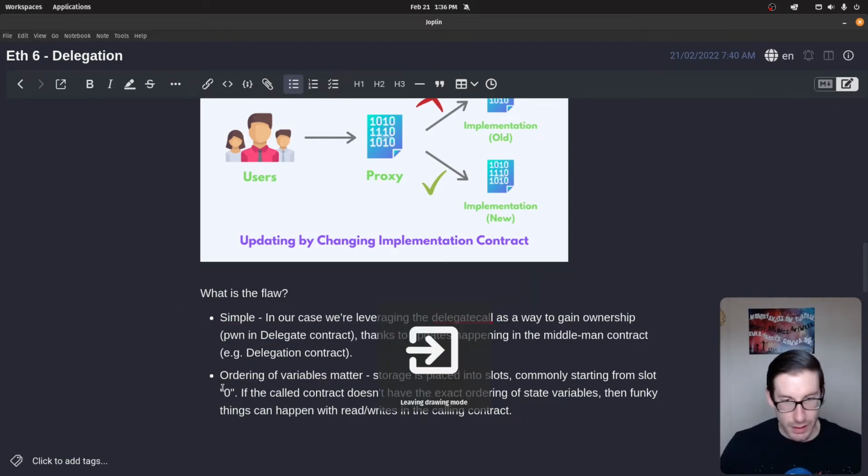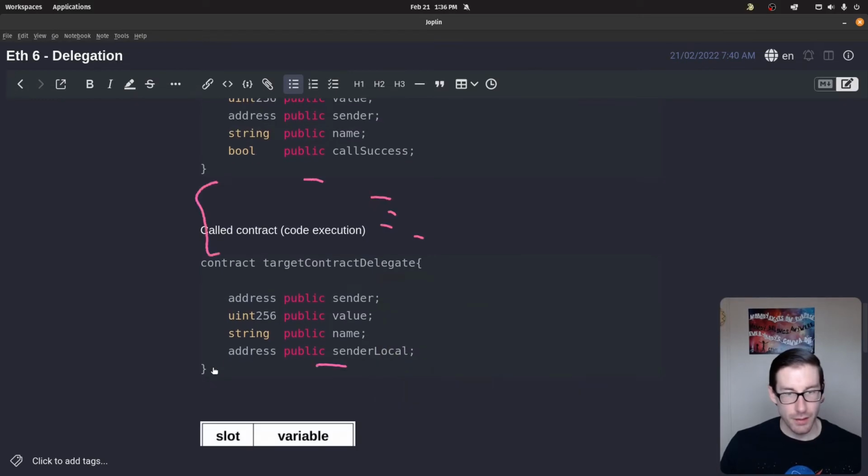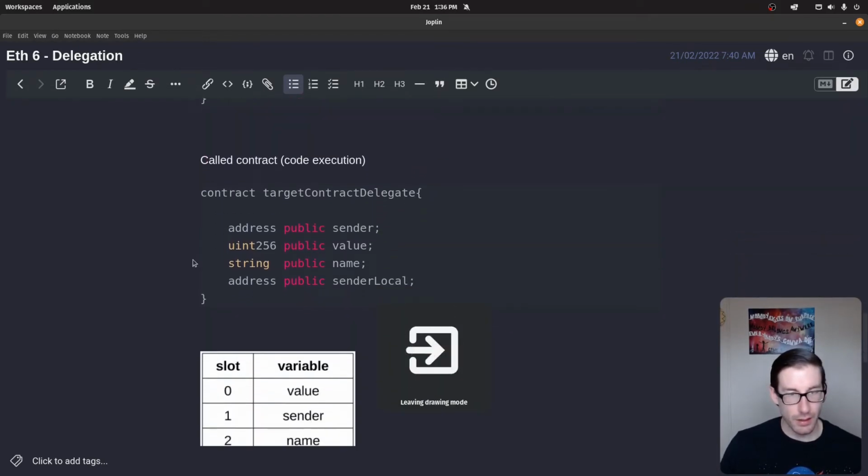And if we go down here a bit, you'll see some pictures that are useful to intuitively understand what I'm talking about. This example here has two contracts. There's a caller contract and there's a target contract. And here you can see they have a series of state variables: value, sender, name, and call success. Down here, we have some state variables as well. Here we can see the same thing: sender, value, name, and sender local.